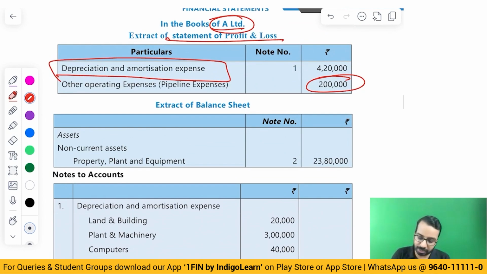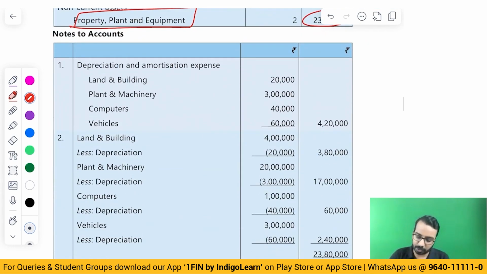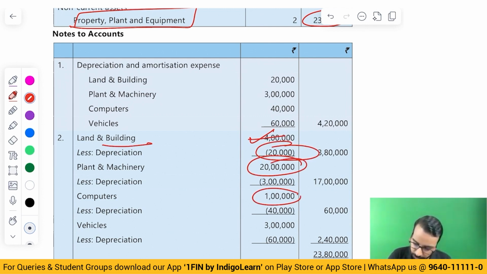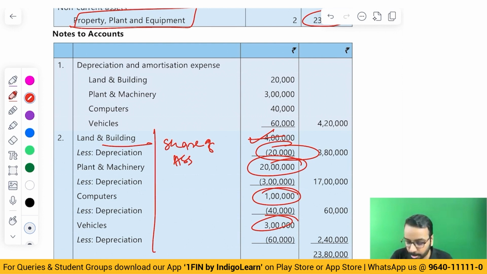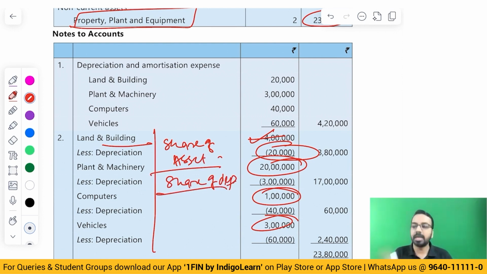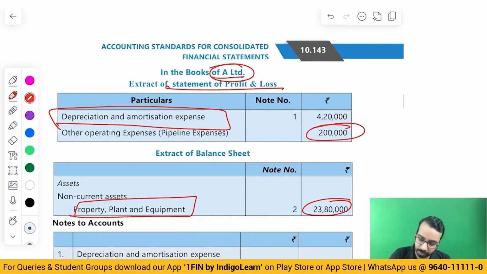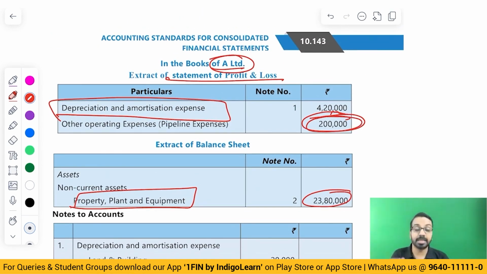In the balance sheet they will show property, plant and equipment of 23 lakhs 80,000 based on their share: land and building, and because it is a building, it is being depreciated, plant and machinery, computers, vehicles. So what is basically happening? Each party is taking their share of asset and accordingly they are charging their share of depreciation in their books. Then this 2 lakhs of expenses, that is their share of expenses. That is what they are recording in their books.